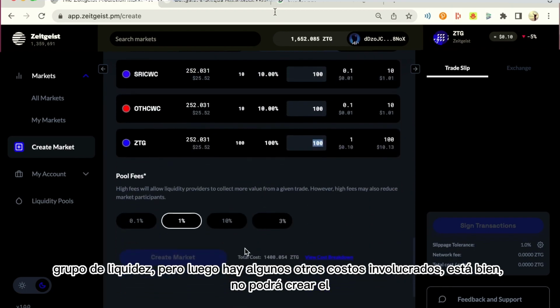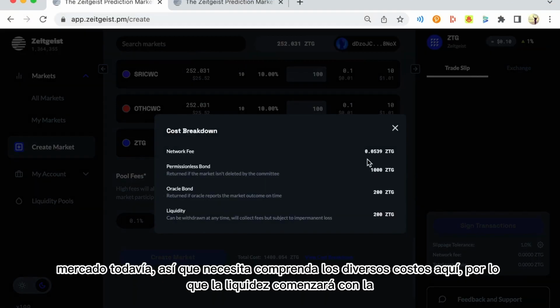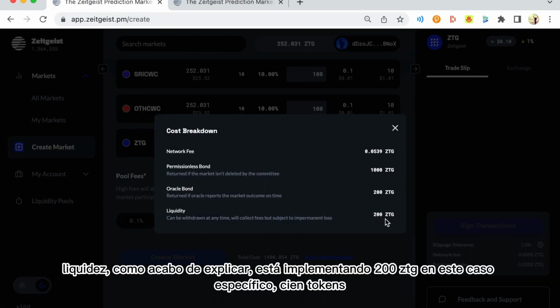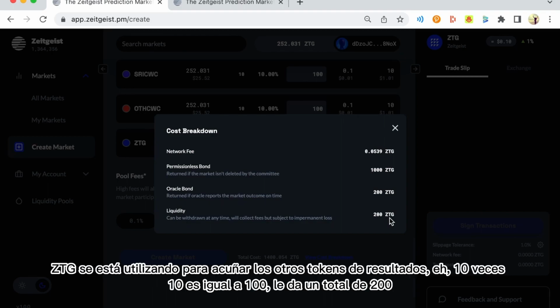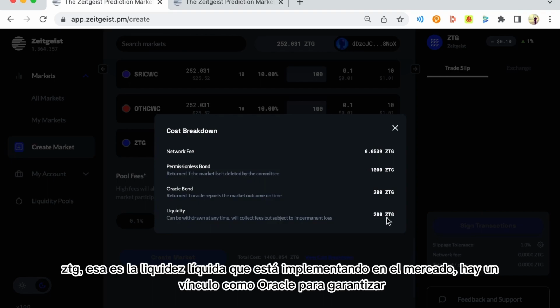All right, you won't be able to create the market yet, so you need to understand the various costs here. So the liquidity, we'll start with the liquidity. As I've just explained, you're deploying 200 ZTG in this specific instance, 100 actual Zeitgeist tokens for the counter pair. Then the other 100 ZTG is being used to mint the other outcome tokens. 10 times 10 equals 100, gives you a total of 200 ZTG. That's the liquidity you're deploying to the market.